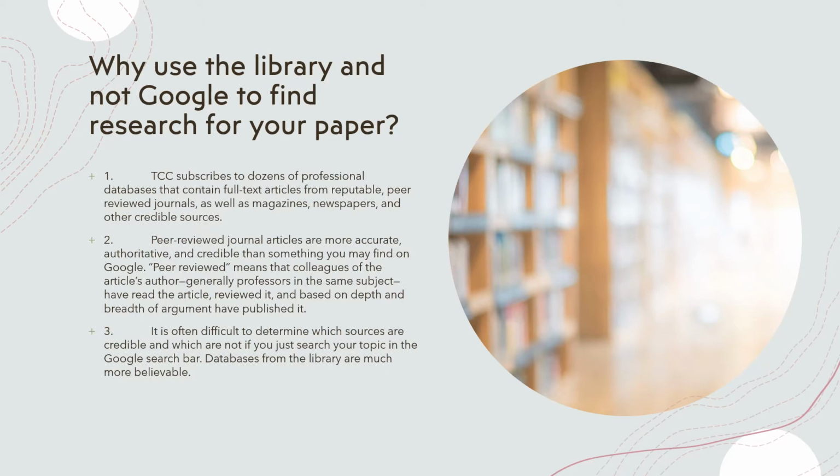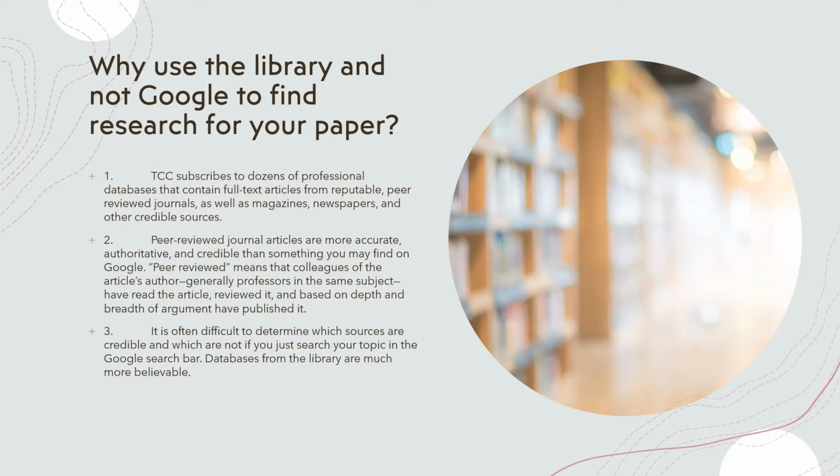It's hard nowadays to differentiate between credible sources and those that may not be as authoritative, especially if you go to Google. But when you use these databases, you know that you always have authoritative information. Now, there will be at the end of this slide some discussion of when you can go to Google, but right now we're talking about the library databases.